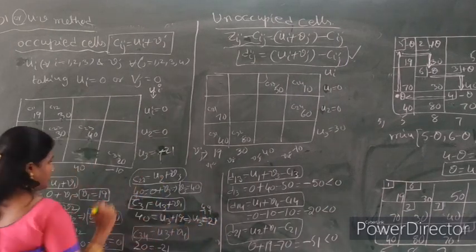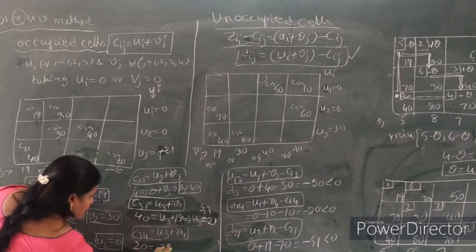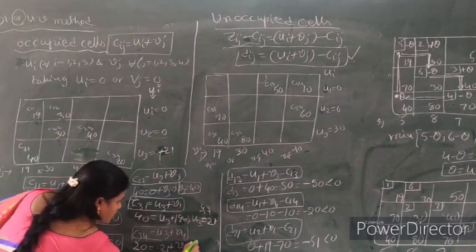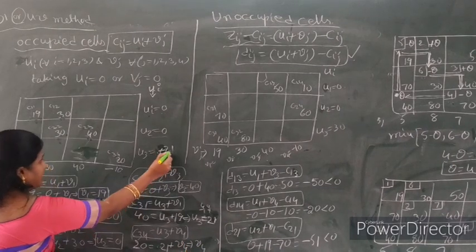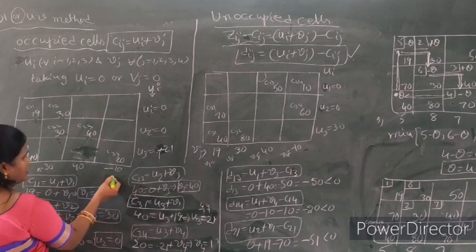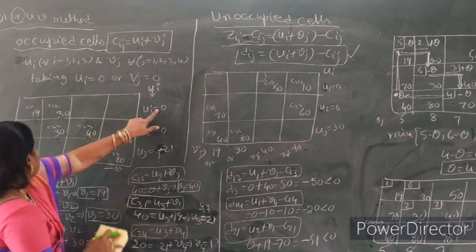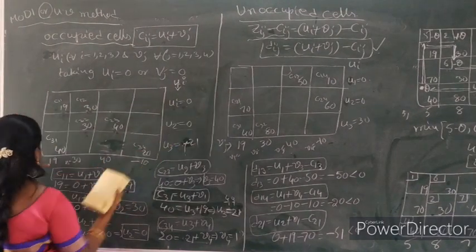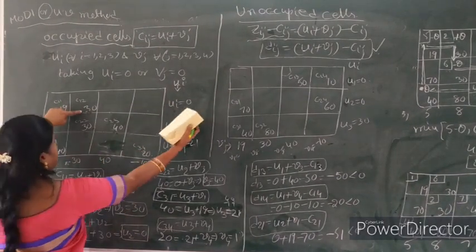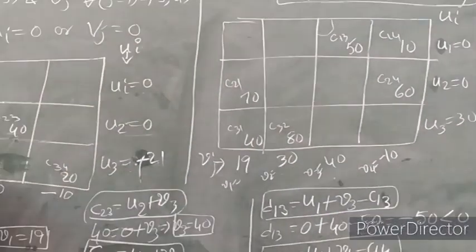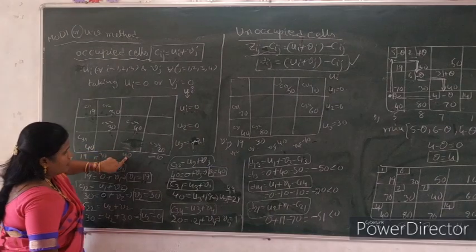Positive quantity 21. Now here 21 plus V4. So V4 implies V4 equal to 20 minus. So here value is 1. Directly we find out the value similarly. So here 0 plus 19 equal to 0 plus V1. Now write down 19. 30 equal to 0 plus 30 equal to 0 plus V2. Now write down V2. Directly we find out.